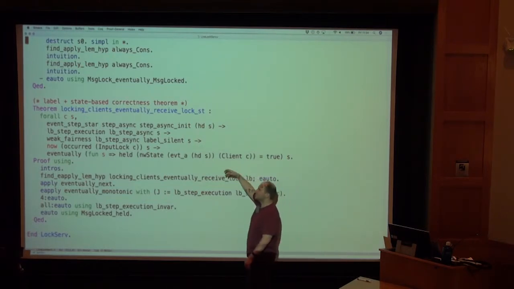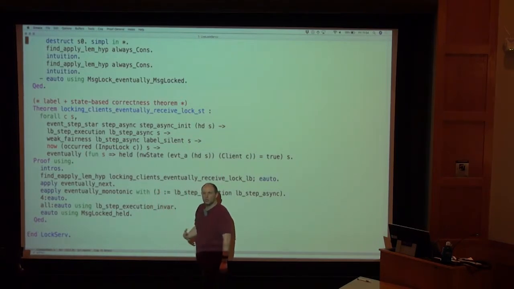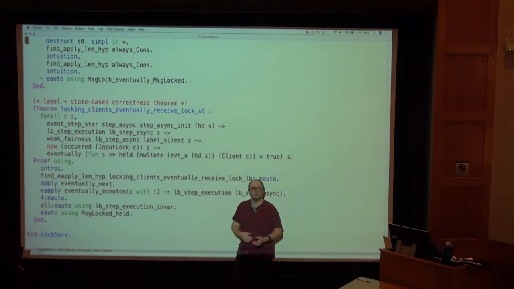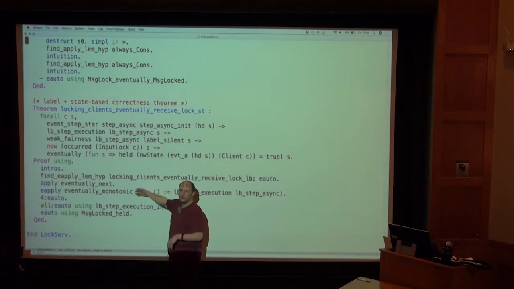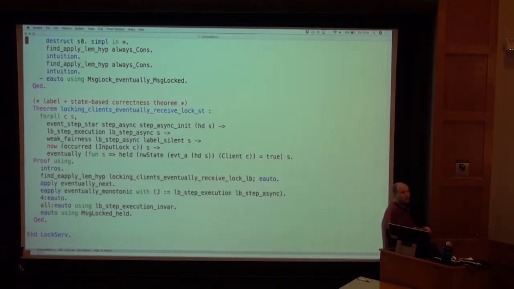And this is actually a lot of what we really want to do with distributed systems. We want to ensure that we will eventually provide service. So this works for the lock server. It turns out the lock server is already pretty darn small and simple. This proof wasn't completely trivial. Scaling this up to Raft, I think, would be a little bit tricky, but it's a start.